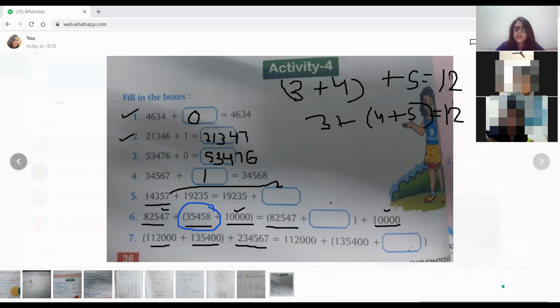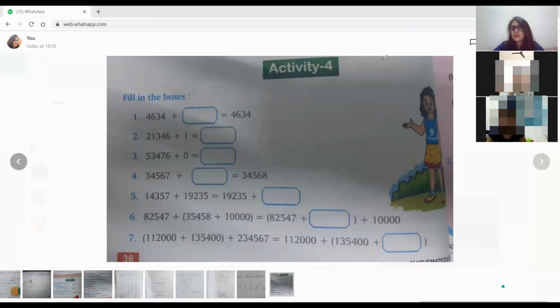What will come in this place? Ma'am, 2,34,537. Very good. Do you understand the same thing? Yes, ma'am. Okay. Am I clear with this? Yes, ma'am. Okay. So let's start something else.